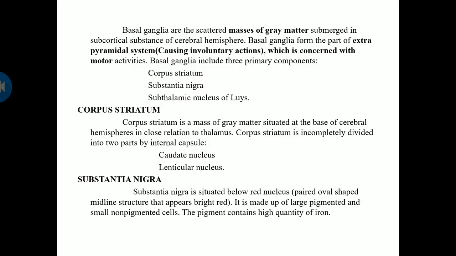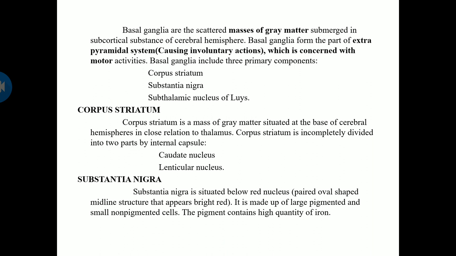Okay, so basal ganglia are scattered masses of grey matter submerged in the subcortical substance of the cerebral hemisphere. Basal ganglia form part of the extrapyramidal system. Extrapyramidal system is nothing but the system causing involuntary movements and actions, which is concerned with motor activities. So basal ganglia include three primary components. What are they? Corpus striatum, substantia nigra, and subthalamic nucleus of Luys.